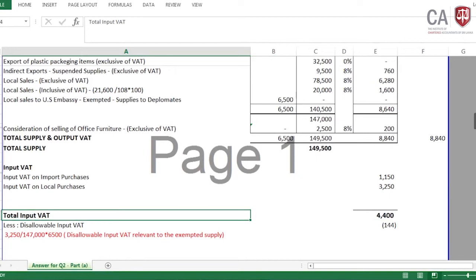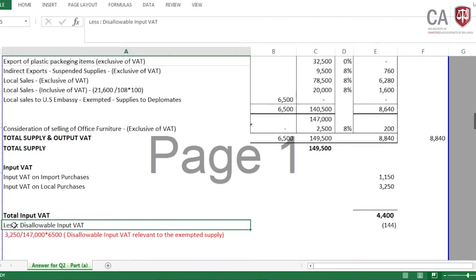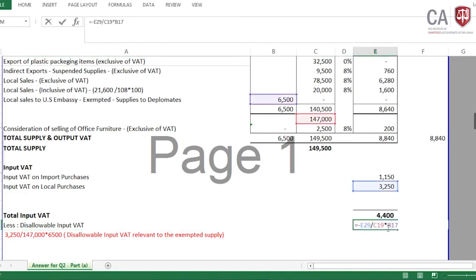To compute the allowable input VAT, we should know what is a disallowable input VAT. Then in that sense, the disallowable input VAT I am computing, this is my exempted supplies. Then we need to take the total supplies including exempted supplies which that input VAT is attributable to. Now in the question, the examiner very clearly provided that to manufacture the plastic cups which we are supplying to the